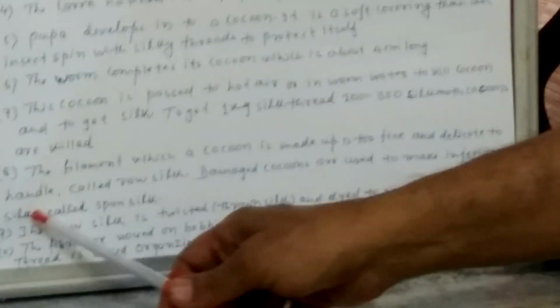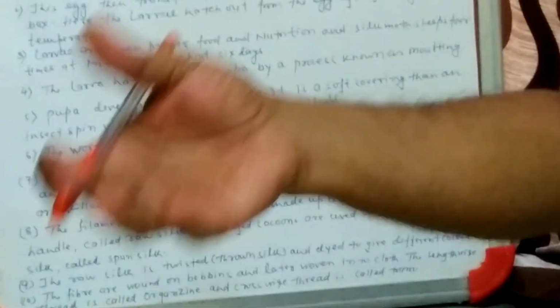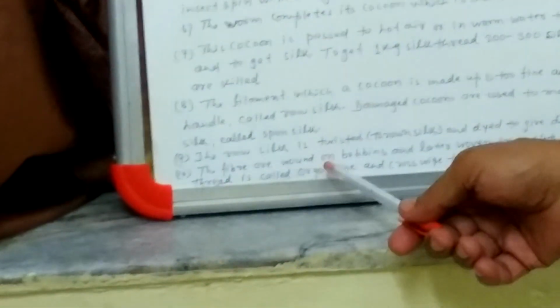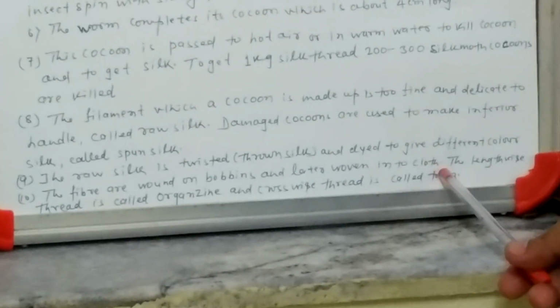Damaged cocoons are used to make inferior quality silk called spun silk, and good quality silk is known as raw silk. The raw silk is then twisted and dyed to give different colors. The raw threads that we get are twisted to make them strong, and then different colors are given to get different colors of silk fabrics. The fibers are wound on bobbins and later woven into clothes.